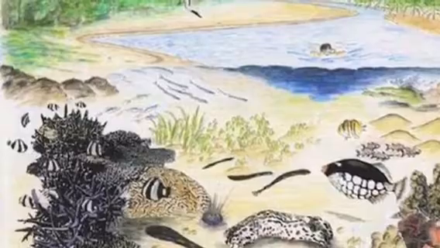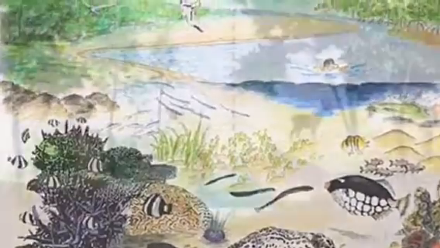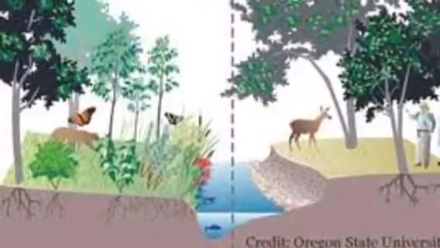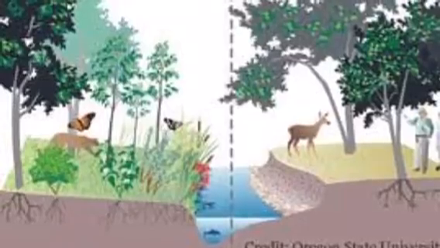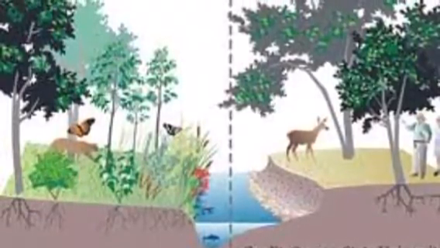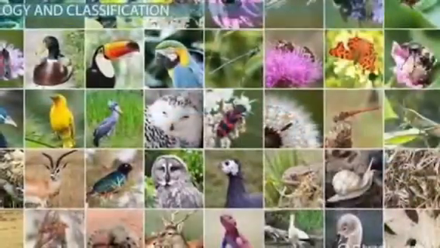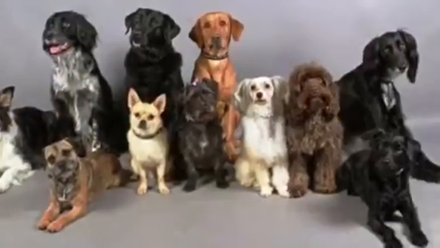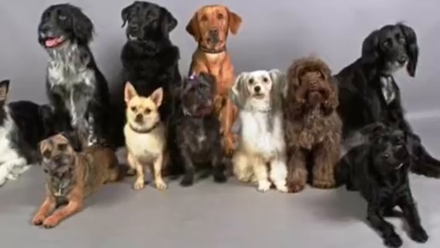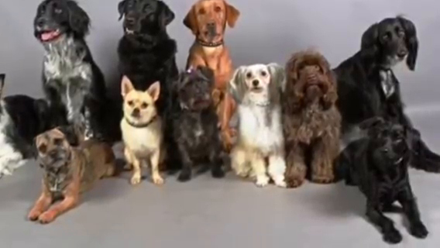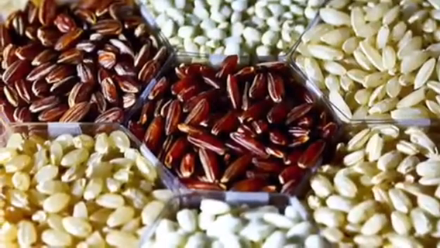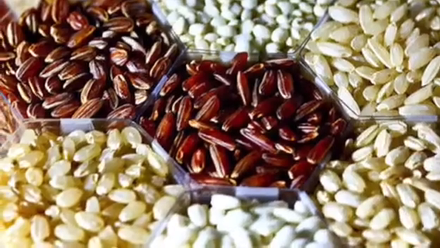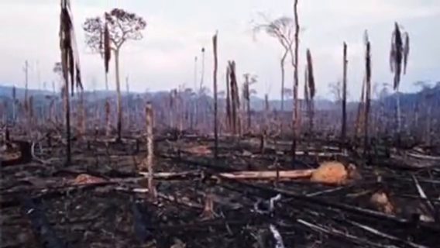Biodiversity exists on three levels: ecosystem diversity, species diversity, and genetic diversity. Ecosystem diversity refers to the variety of habitats, communities, and ecological processes in the biosphere. The number of different species in the biosphere or in a particular area is called species diversity. Genetic diversity can refer to the sum total of all different forms of genetic information carried by a particular species or by all organisms on Earth.